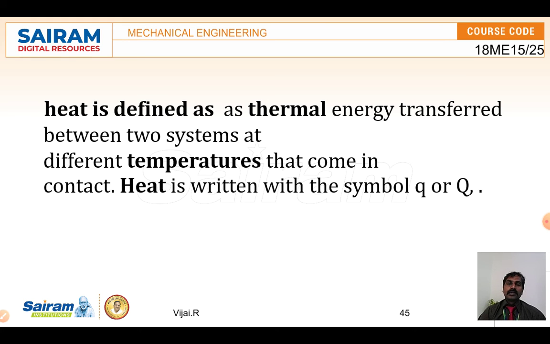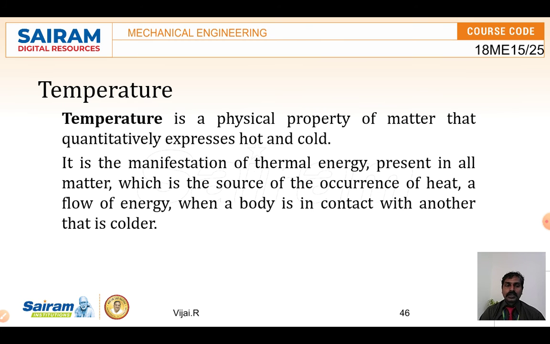Say one system is at 100 degrees and another system is at 10 degrees. If you keep them in close contact, heat is transferred from 100 degrees to 10 degrees, obviously. So the flow of thermal energy takes place from the higher temperature to the lower temperature. That is what we call heat.